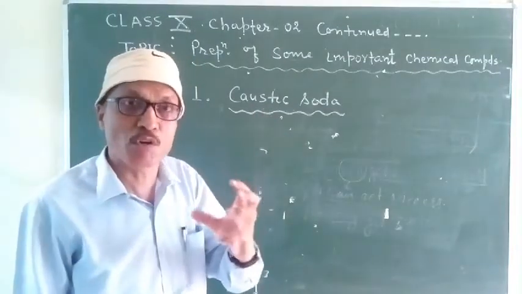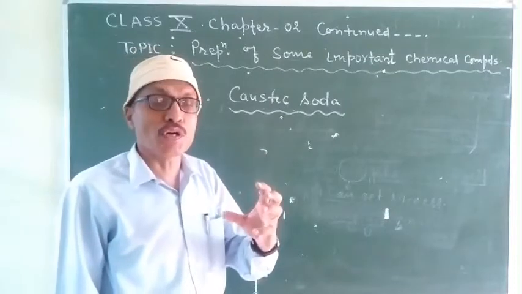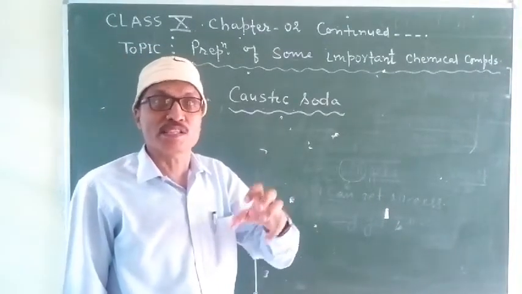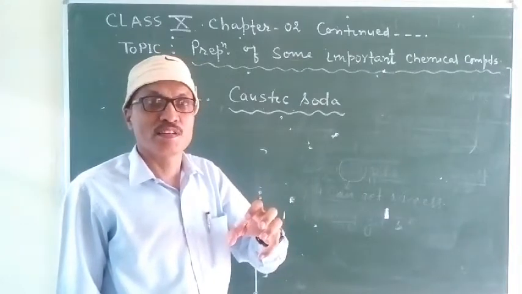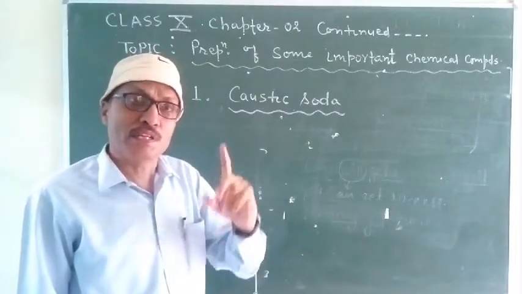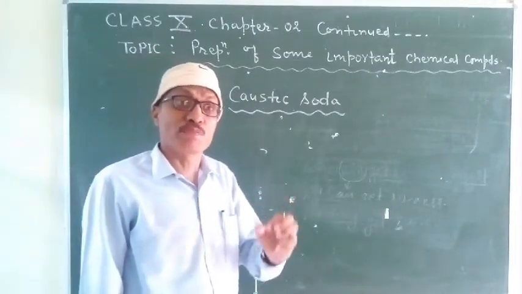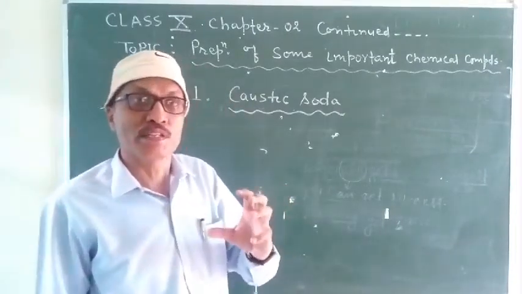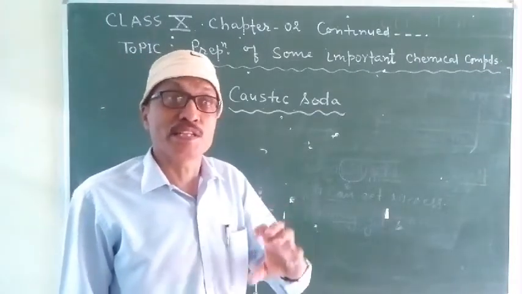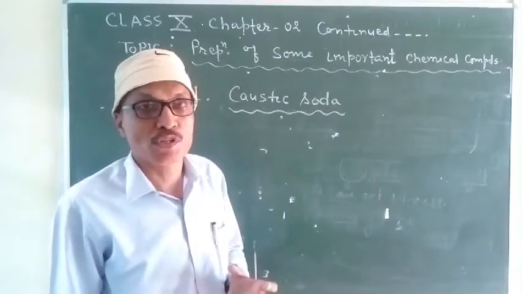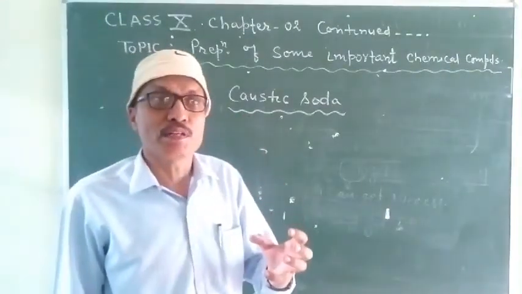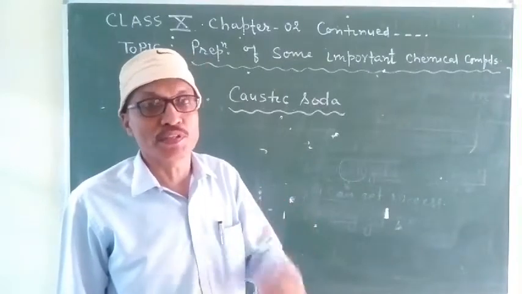Yes, students, common salt. Common salt is not only used as table salt. Common salt is one of the important compounds, and from this compound so many important chemical compounds are obtained by its processing. So students, caustic soda is also prepared from common salt.